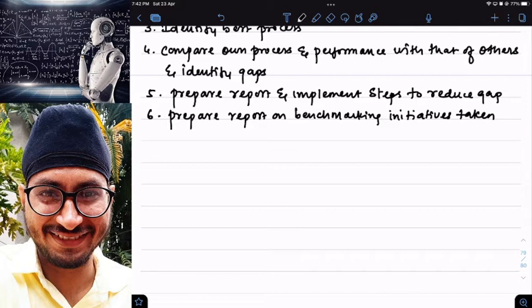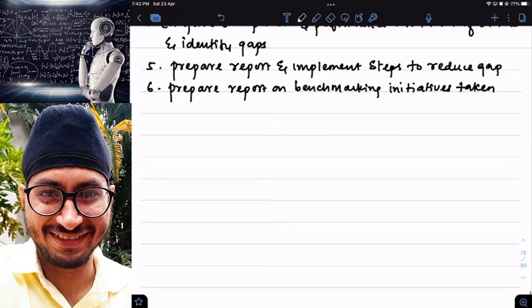You try to reduce the gap between your performance and your competitors' performance. For that, what have you done? What steps have you taken? And then evaluate the result of benchmarking.